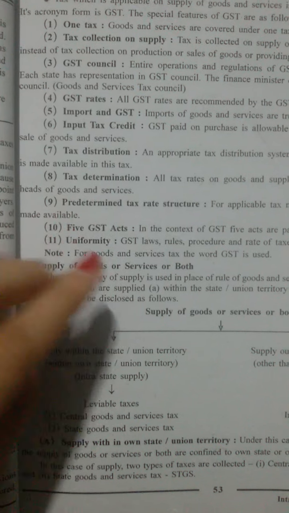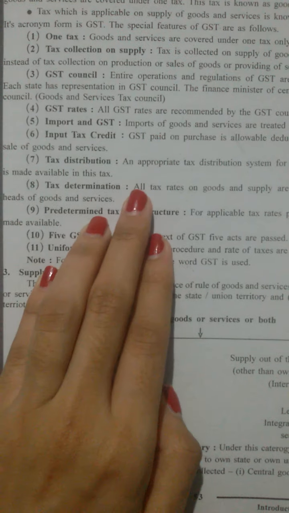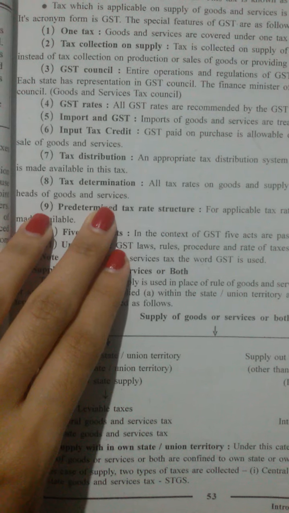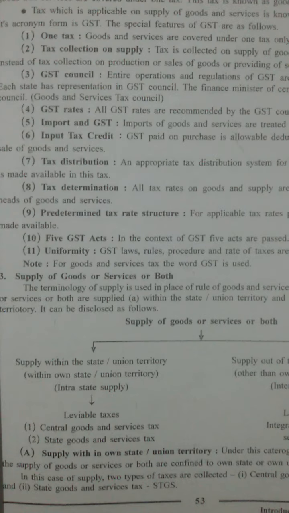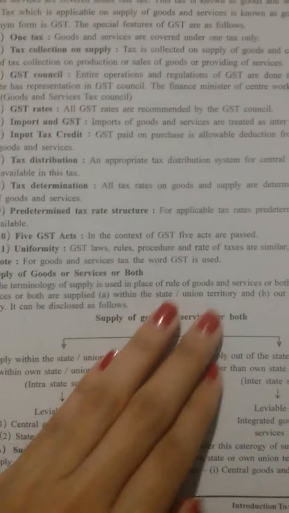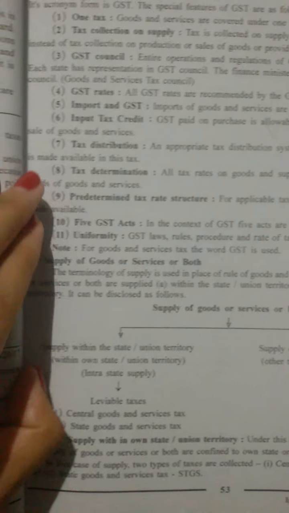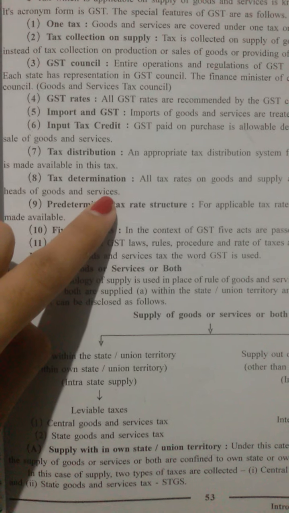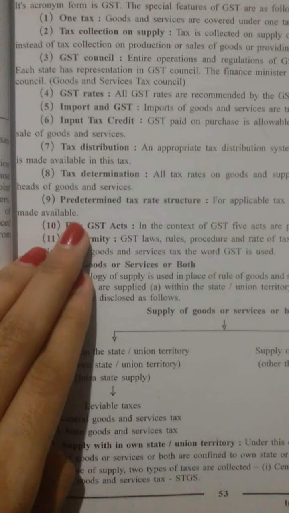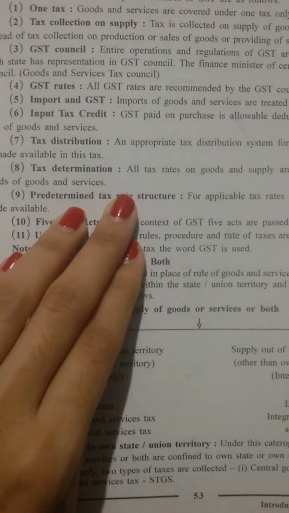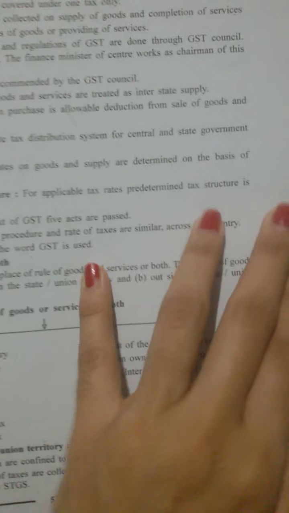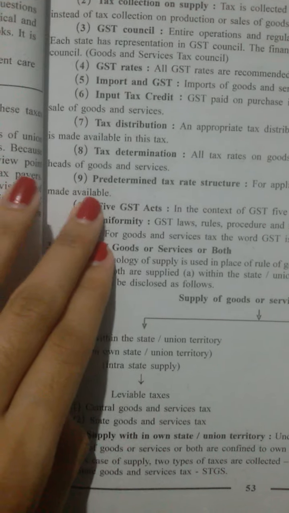Then next is tax determination. All tax rates on goods and supply are determined on the basis of heads of goods and services. So all the tax rates are determined on the basis of heads, means head of goods and services. Then next is predetermined tax rate structure. For applicable tax rates, a predetermined tax structure is made available.